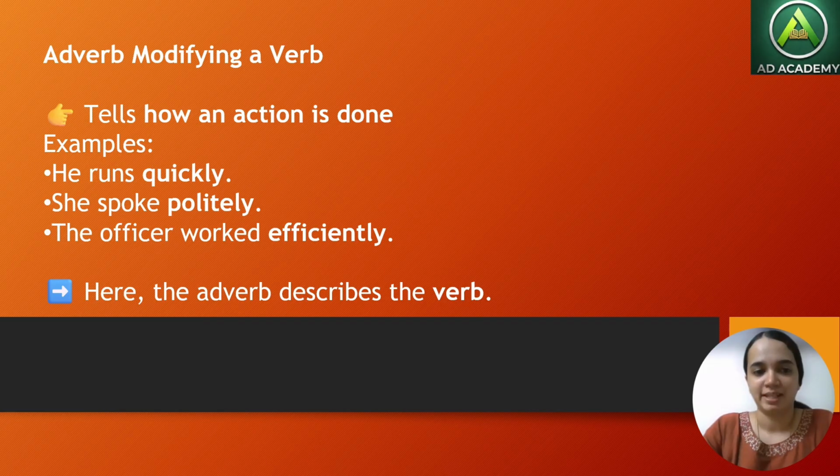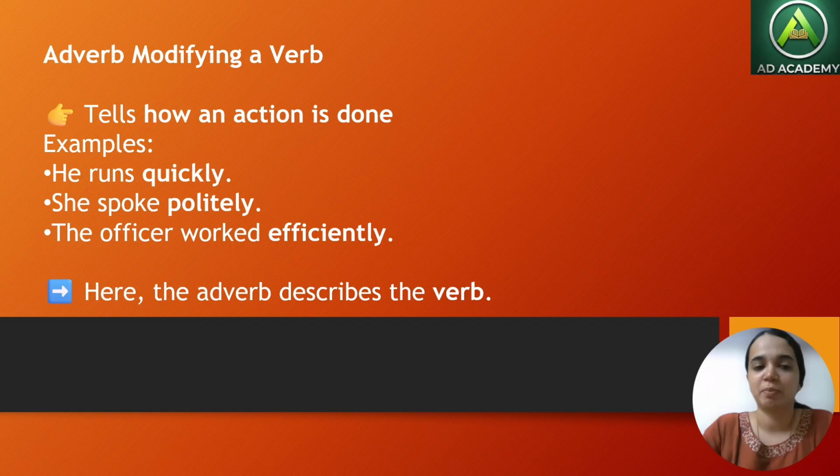She spoke politely. Spoke is the verb here and politely is the adverb. And the officer worked efficiently. Worked is the verb and efficiently is the adverb that qualifies the verb work. How the officer worked: efficiently. How she spoke: politely. So it describes the action in these sentences. Here the adverb describes the verb.